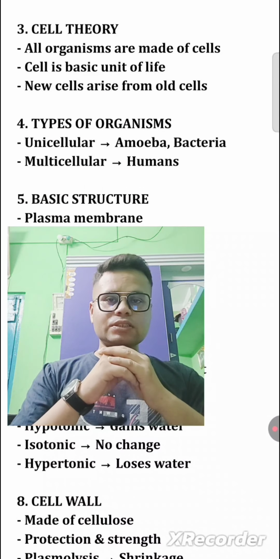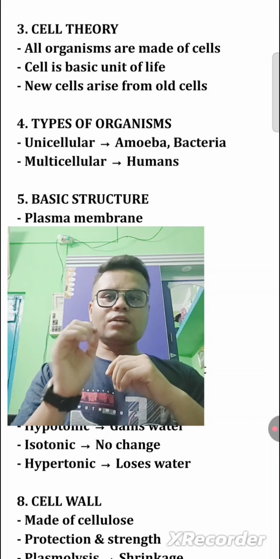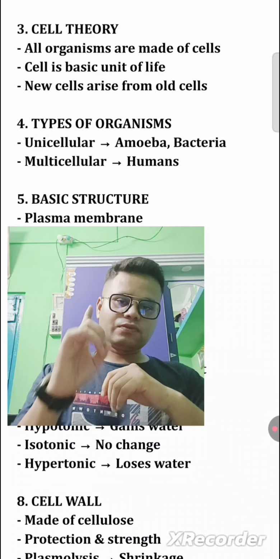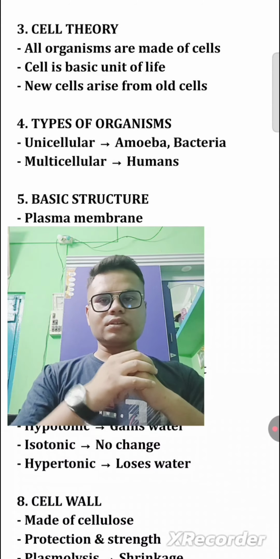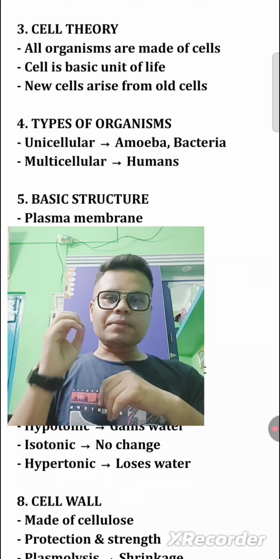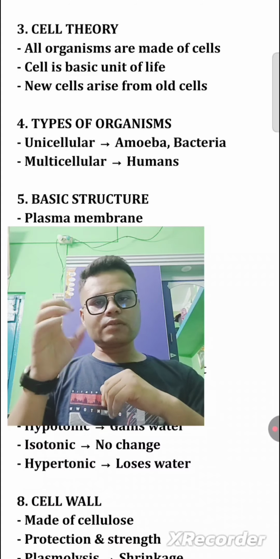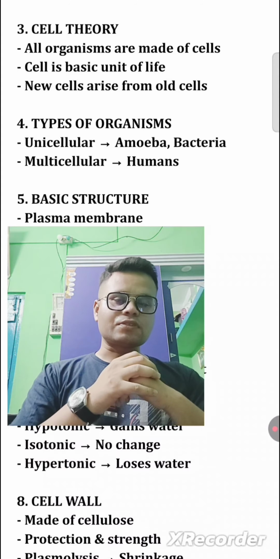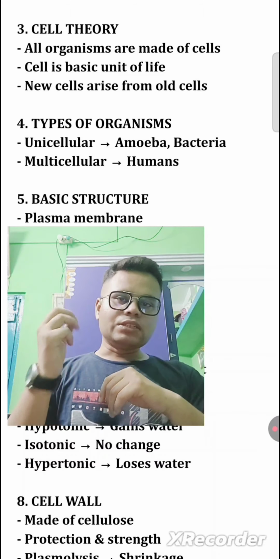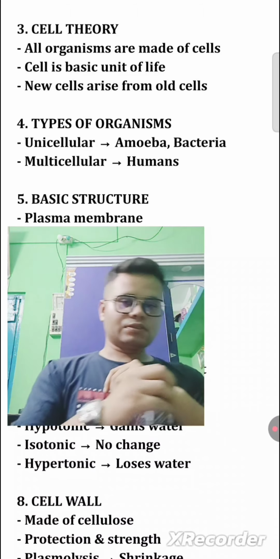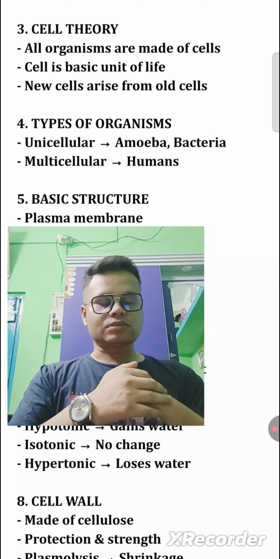If we're talking about the cell theory, the first postulate is that all organisms are made up of cells. Second, the cell is the basic unit of life. Third, new cells arise from old cells.